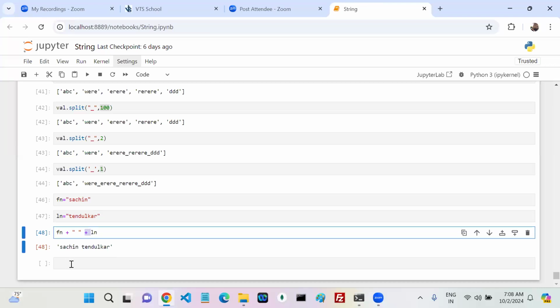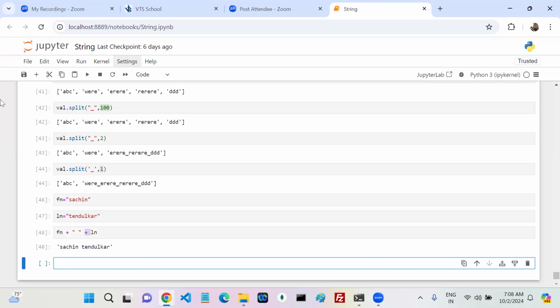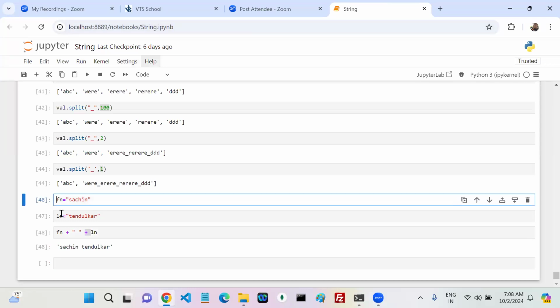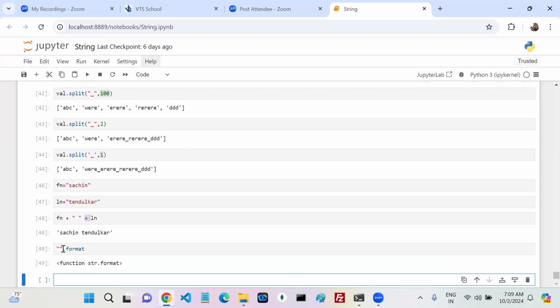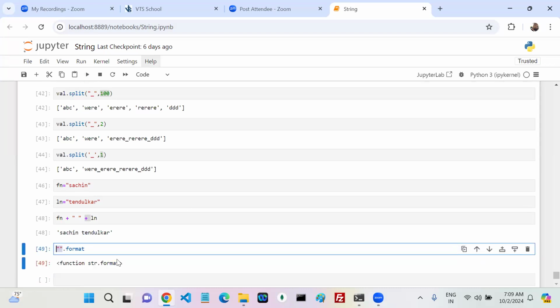Now, is there any other way to format the string? If these values are dynamic, there are multiple ways to format the string. We have one method in the string called format. This is the string format. Now see, what is the type of this one? String, an empty string, dot format. Does string have the format method or not?